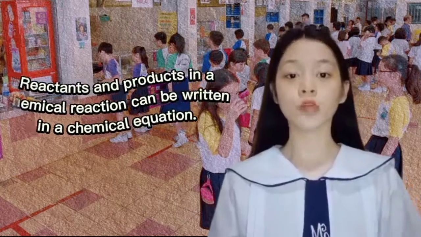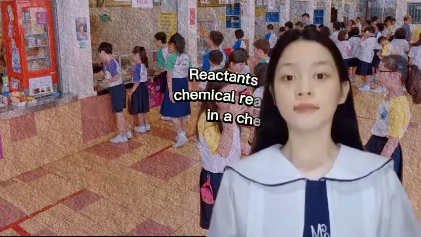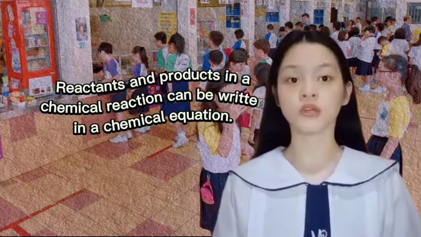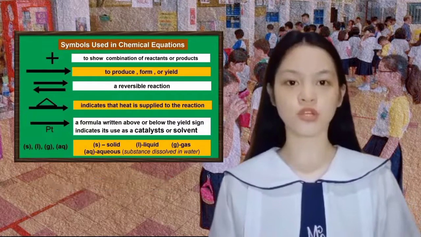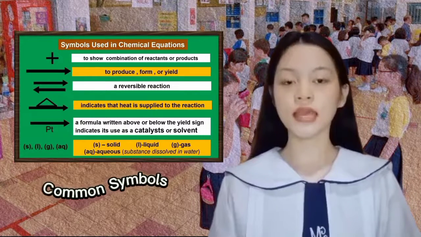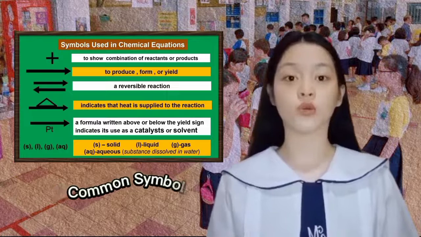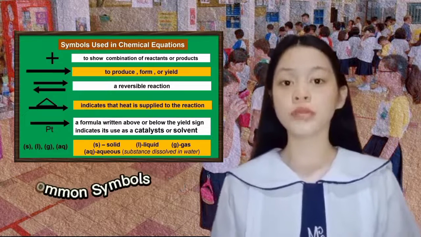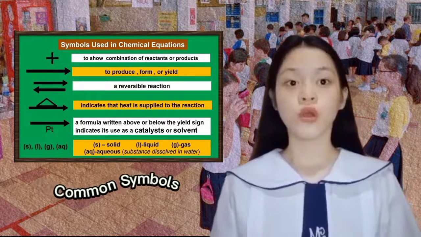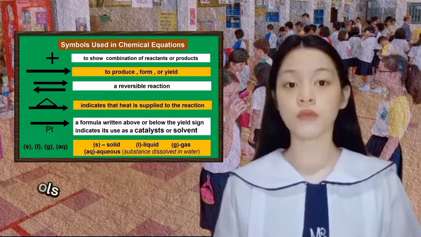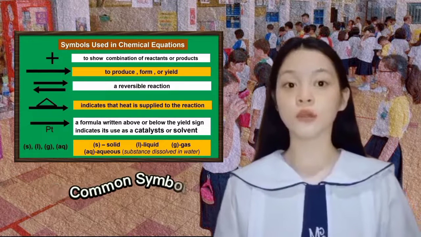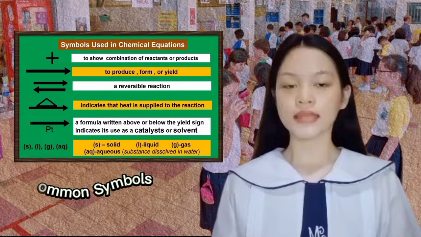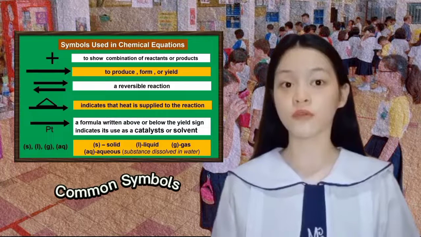The reactants and products in a chemical reaction can be written in a chemical equation. These are the common symbols used in writing chemical equations. The plus sign indicates a combination of the reactants or products. An arrow means to yield or to produce. Two arrows in opposite directions mean it is a reversible reaction. If a delta symbol is placed above an arrow, it indicates that heat is supplied to the reaction.